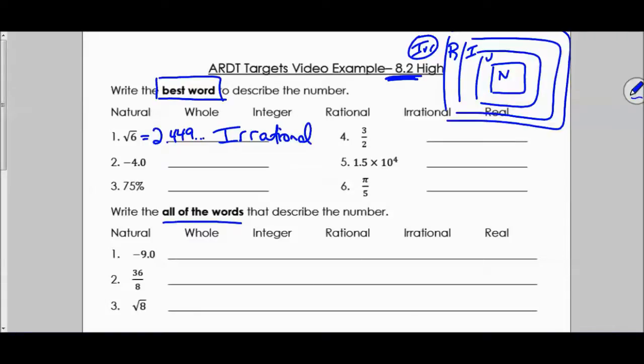If we wanted to say all of the words that describe that, the only other word that we can add to that is real. Irrational numbers can't be any of those other 4. They can only be real numbers, and actually all of these are real numbers.